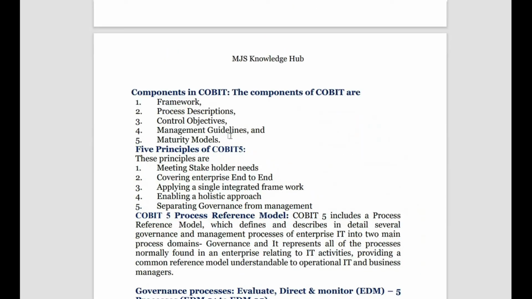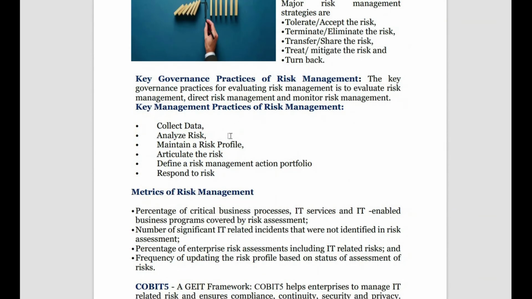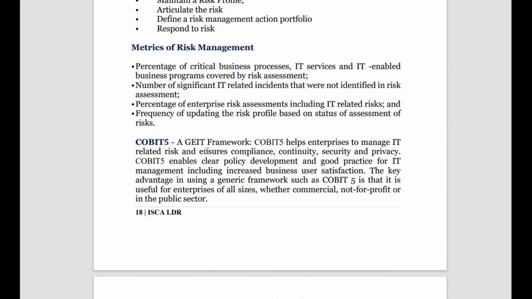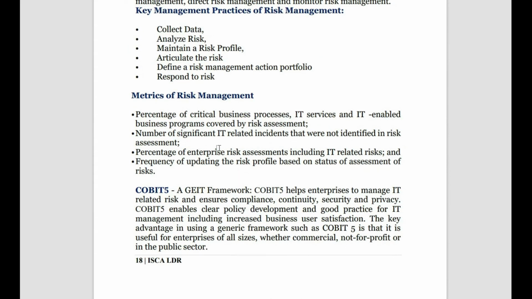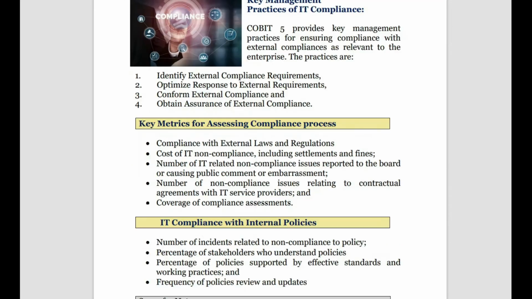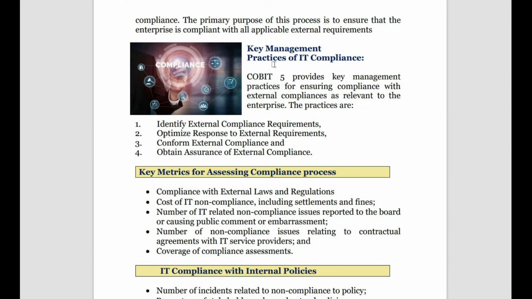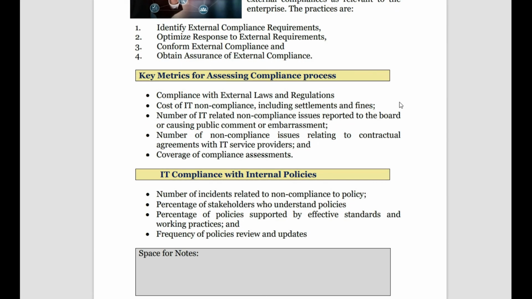If you can see here, I think we just passed it. Okay, I'll just show you the thing here. See here. Just a minute, it is here. So if you have just seen what are the compliance requirements of the management for IT, what are the metrics to understand that the compliance has been done.